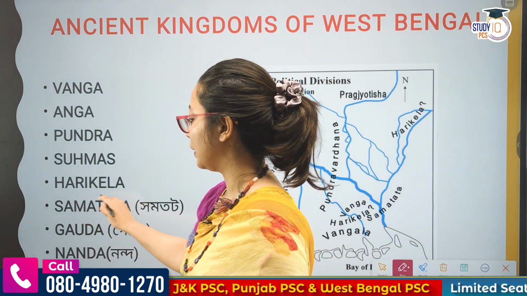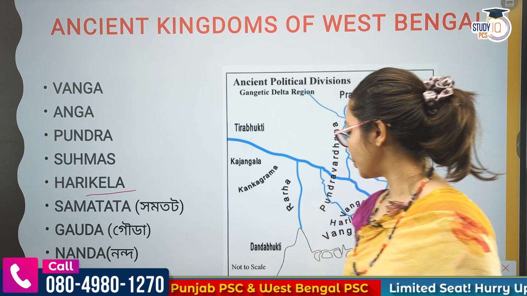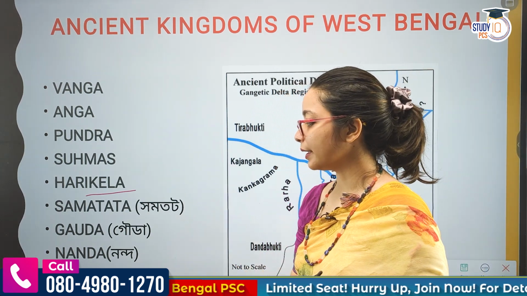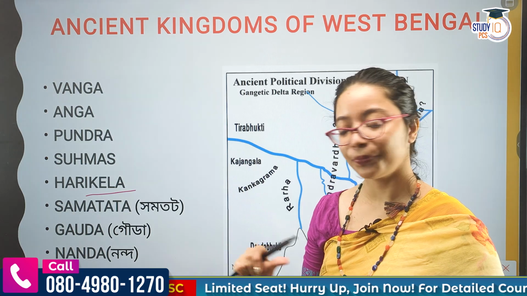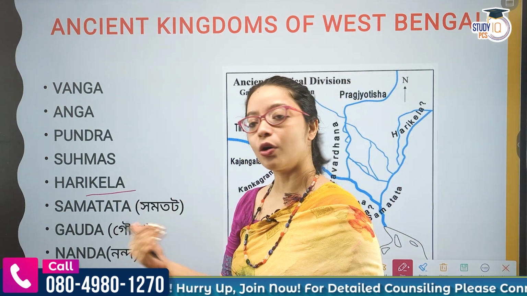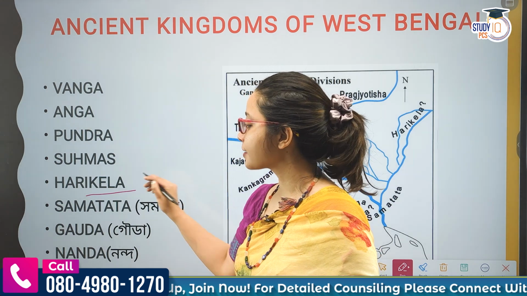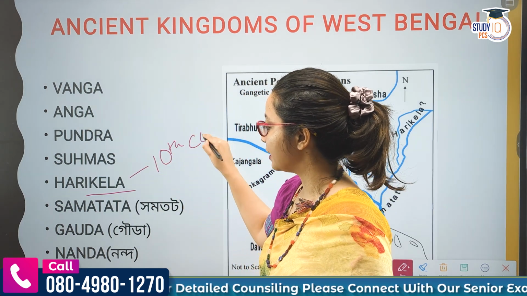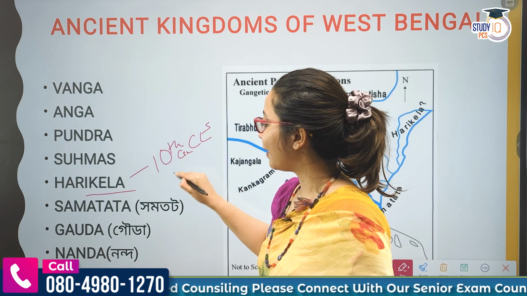Now comes the Harikela. Harikela is important from this perspective. When we talk about Harikela, it was around the Ganga, and Harikelas actually ruled for a long time. The last time they were invaded was in the 10th century CE, by the Chandra ruler.